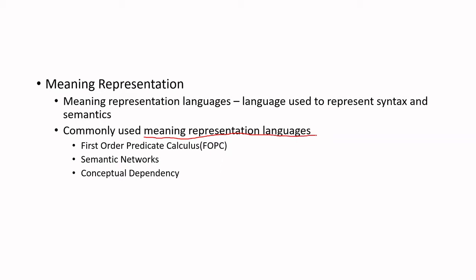Commonly used meaning representation languages are first order predicate calculus or first order predicate logic, semantic networks, and conceptual dependency. I think all of you must be familiar with first order predicate logic, which you must have studied in discrete mathematics. That is the one we will be focusing on here, that is, how the meaning of a sentence can be represented. So here we'll be studying how first order predicate logic can be used for representing meaning.